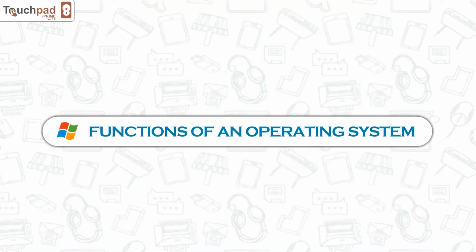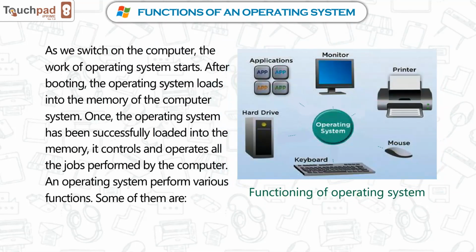Functions of an operating system. As we switch on the computer, the work of the operating system starts. After booting, the operating system loads into the memory of the computer system. Once the operating system has been successfully loaded into the memory, it controls and operates all the jobs performed by the computer. An operating system performs various functions.